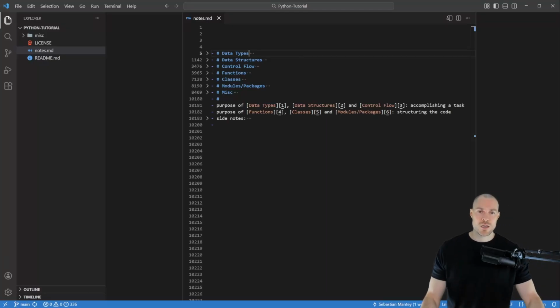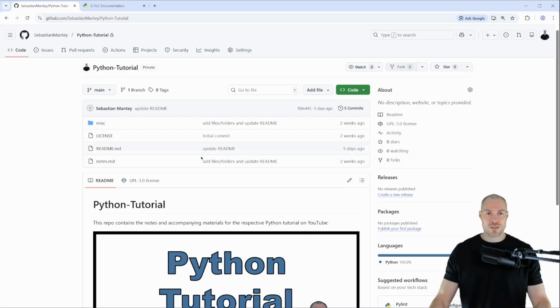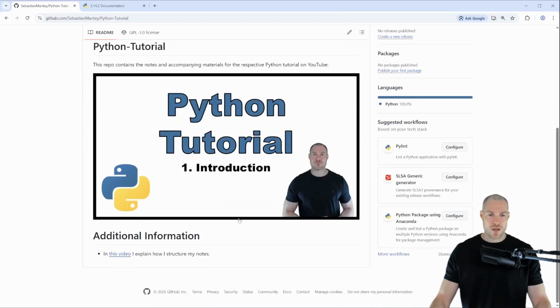And in this series we're going to go over my notes for Python. And if you want to check out those notes yourself, then you can go to this GitHub repo here and then download them. And here, by the way, I have also included a link to a video where I explain how I structure my notes, because there's a certain structure to them. Okay, so this is where you can get the notes. So now let's have a look at them.